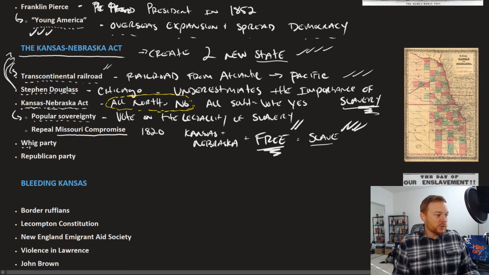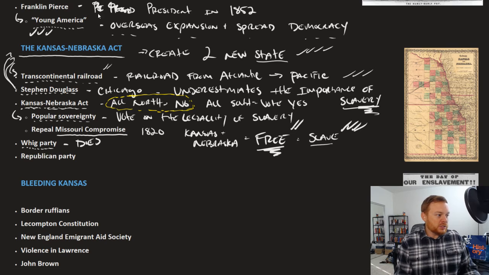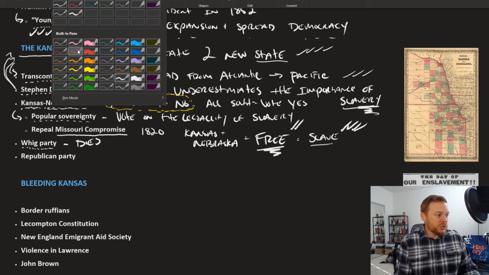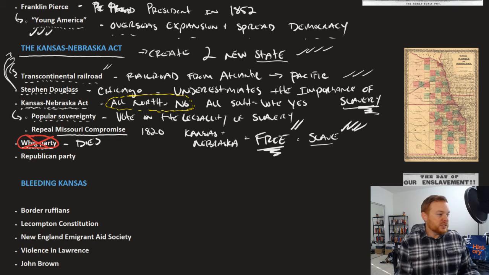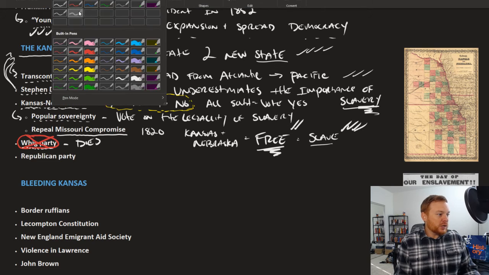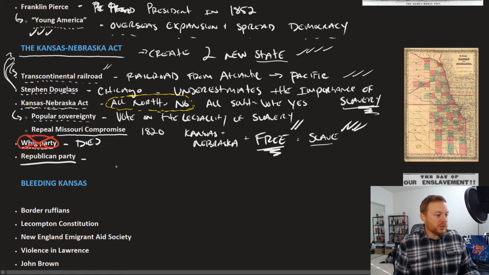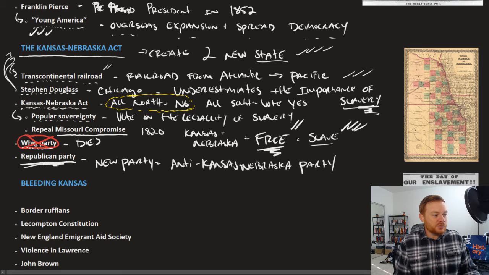The Whig Party, which had been part of the second party system, dies, right? The Whig Party is no more. It was split between Northerners and Southerners, right? Southerners leave for the Democratic Party. Northerners create a new political party, the Republican Party. So this is a new party, which is essentially created as the anti-Kansas-Nebraska Party, right? That is the complete foundation for the Republican Party.